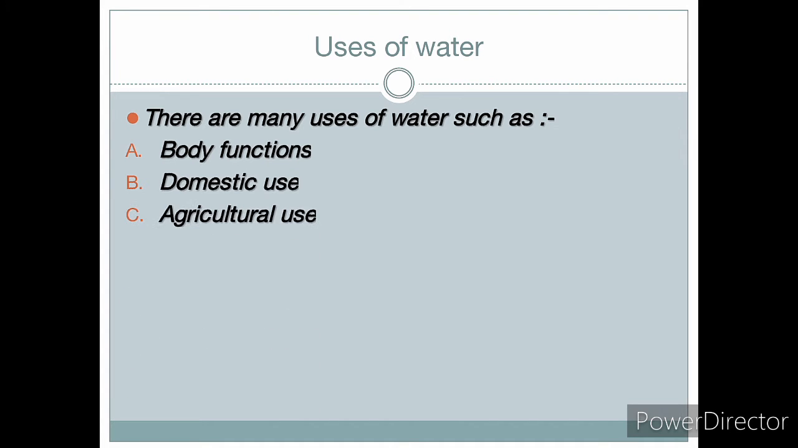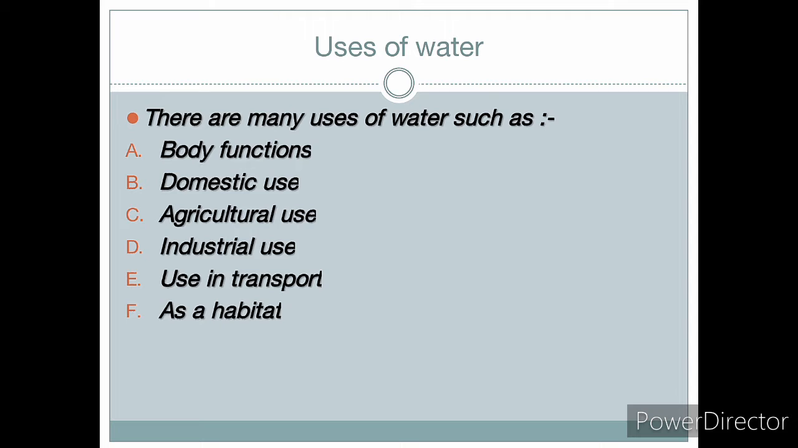Third, agriculture use. For growing crops also we need water. So that is for agriculture use. Fourth, industrial use. In industries too, we have the need of water. So water is used for industrial use also. Next, in transport, yes, it is used in transport and also as a habitat.